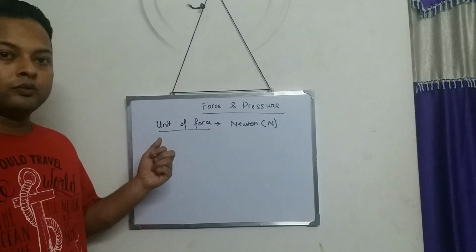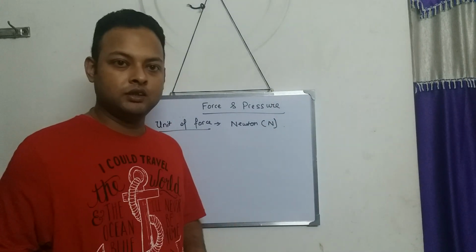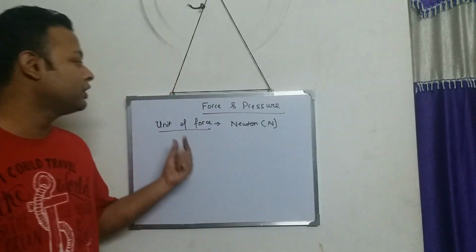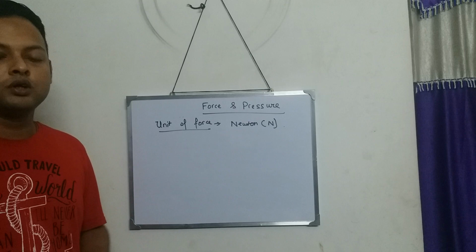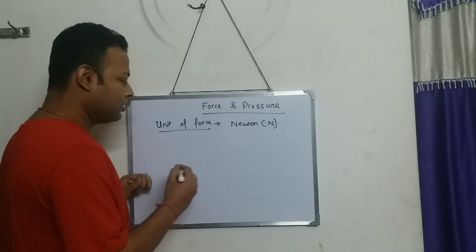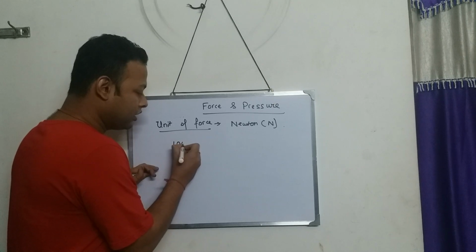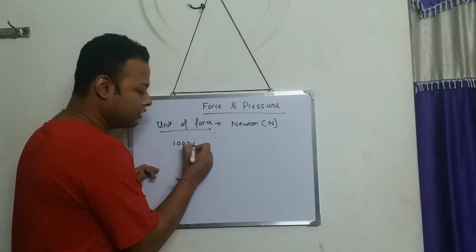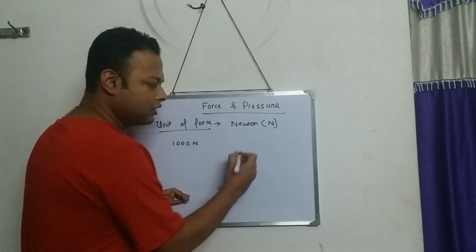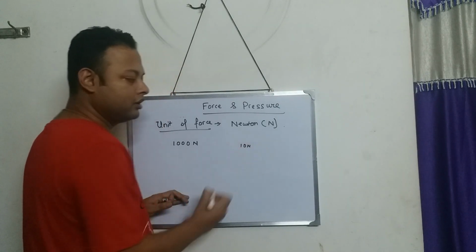Like what is the unit of mass? Kg. What is the unit of length? Meter. In the same way, the unit of force is the Newton. If I apply a lot of force, I will say 100,000 Newton. If I apply a small force, I will say 10 Newton.